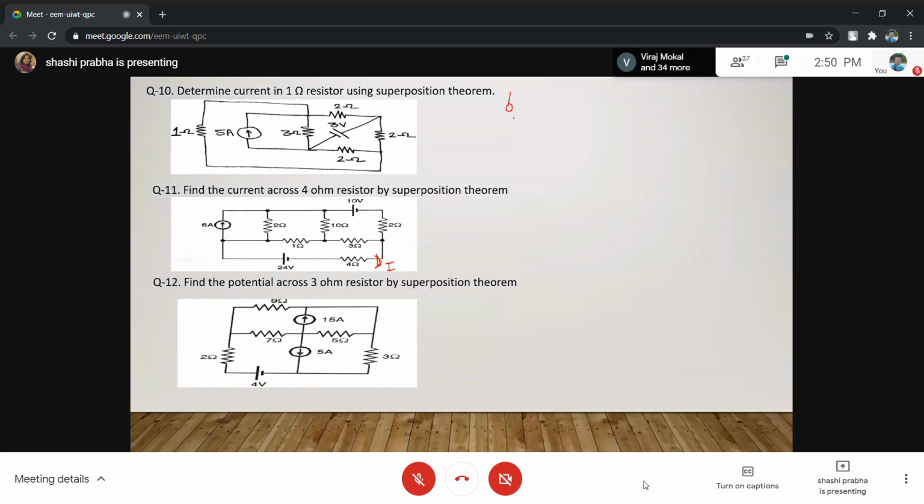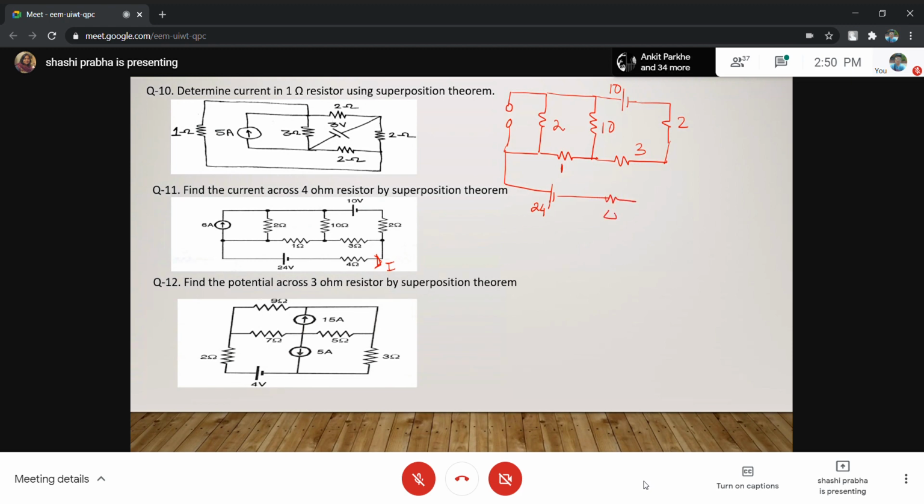This is open. This one, this one, this one. This is 10 volt, this is 10 ohm, this is 2, this is 2, this is 3, this is 1, and this one is 24.